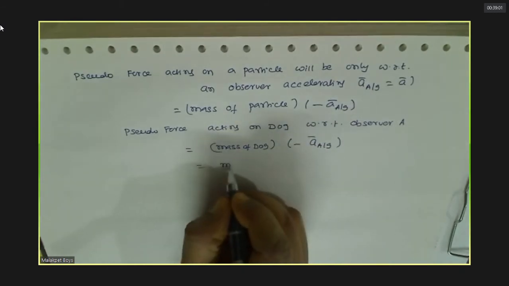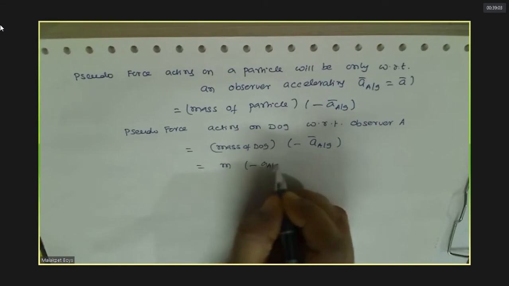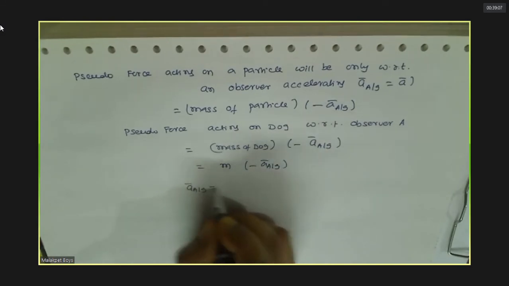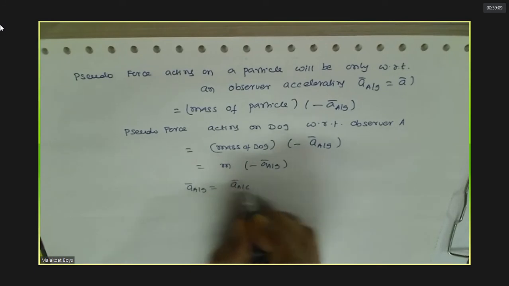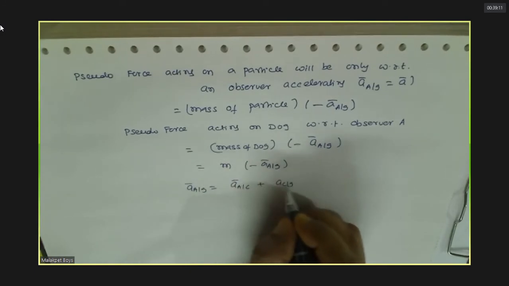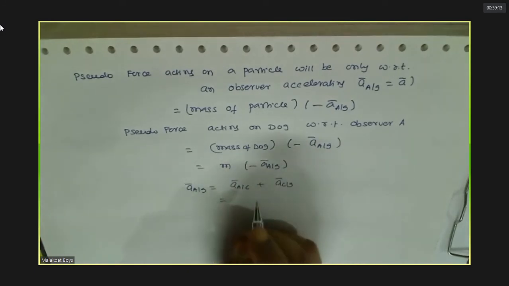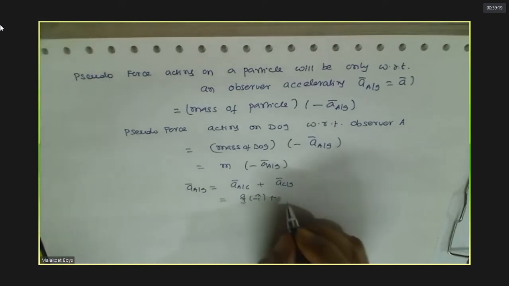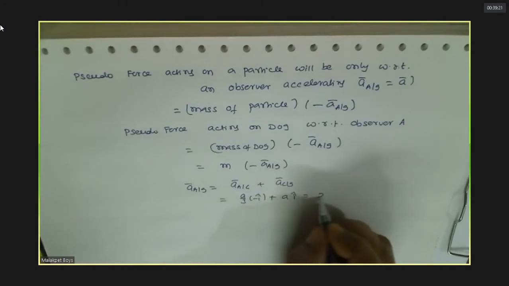Do you agree with this or not? Acceleration of A with respect to ground is acceleration of A with respect to cart plus acceleration of cart with respect to ground. This is A by 3 minus I plus A I. How much it comes to? 2A by 3 I cap.